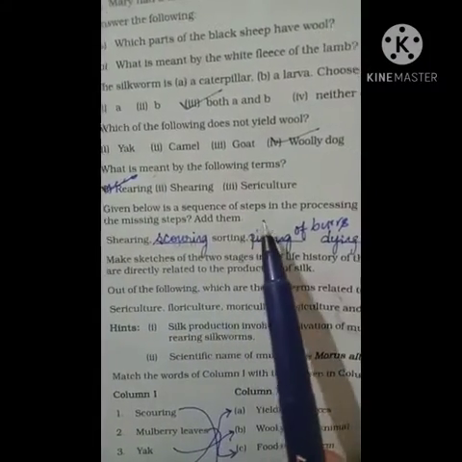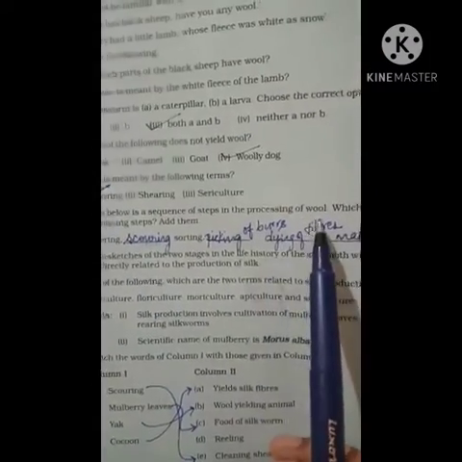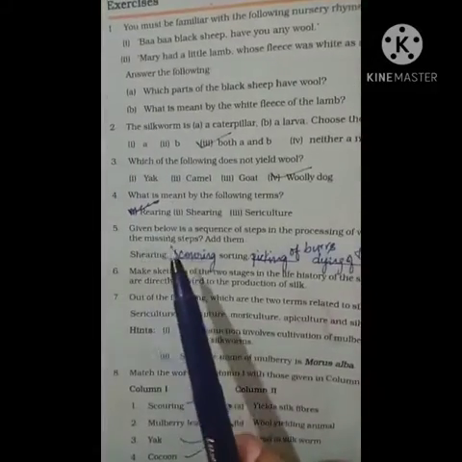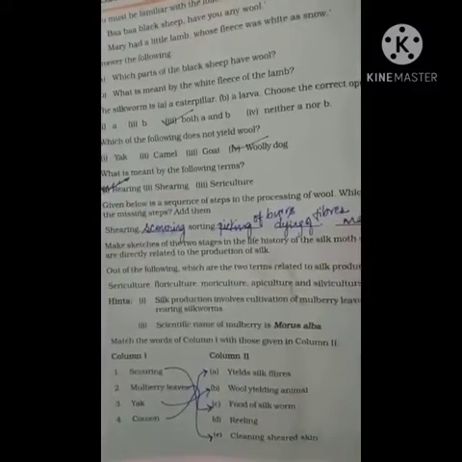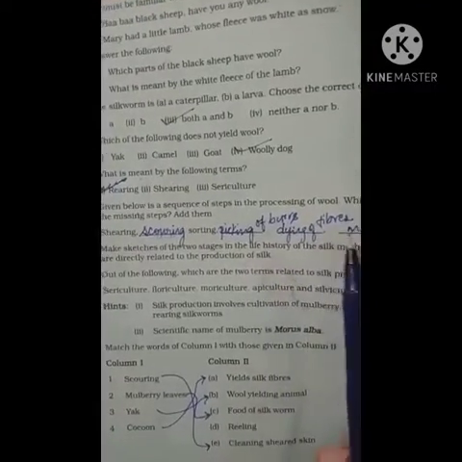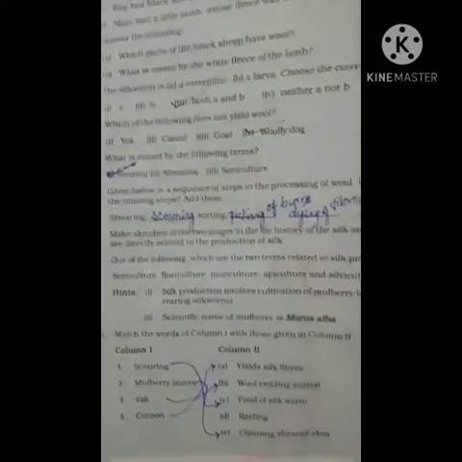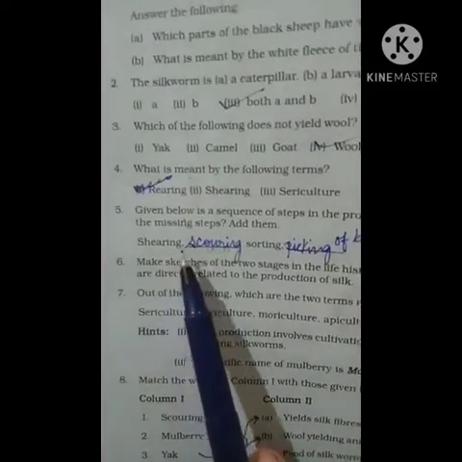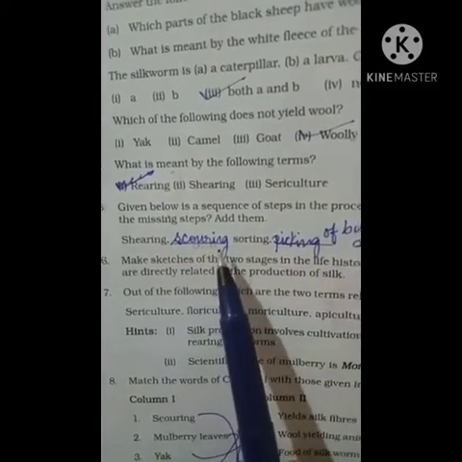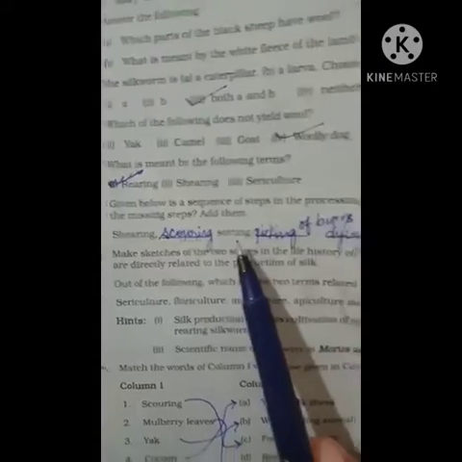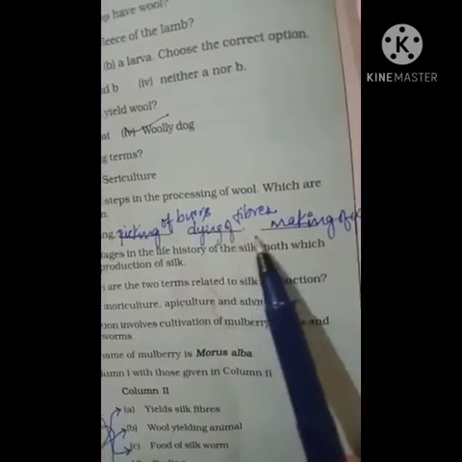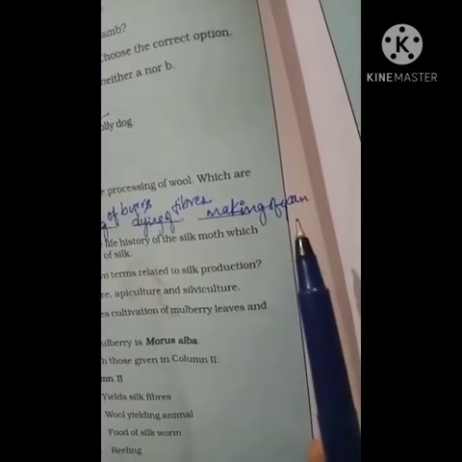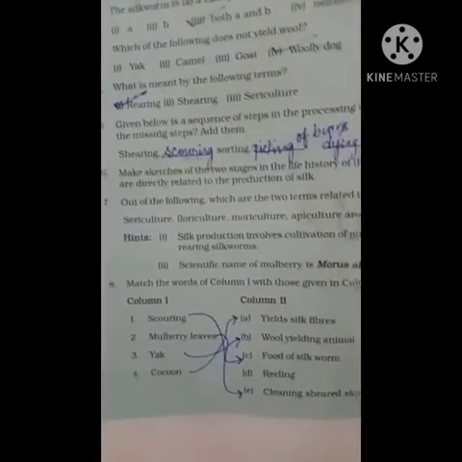Given below is a sequence of steps in processing of wool. Which are the missing steps? Add them. So they have given the systematic steps in processing of wool, and you have to write the missed ones. So first step is shearing. Next is scouring, sorting, picking of burrs, dyeing of fibers, and making of yarn. So these are the steps.